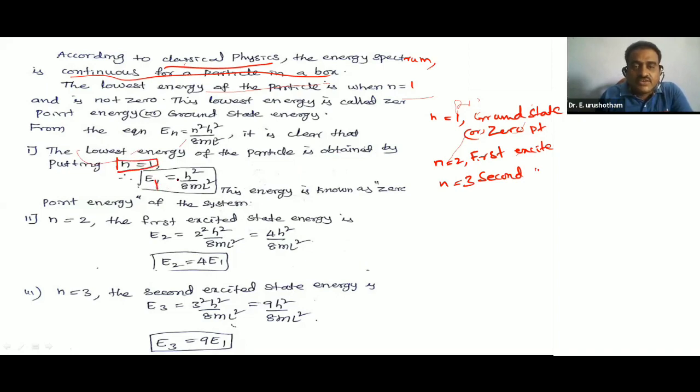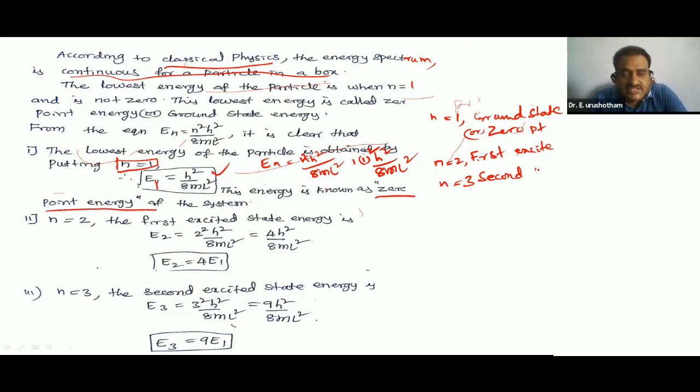Therefore, E1: you know very well, En is equal to n square h square by 8 m L square. For n is equal to 1, we get 1 square h square by 8 m L square. So this is h square by 8 m L square. This energy is known as zero point energy or ground state energy.